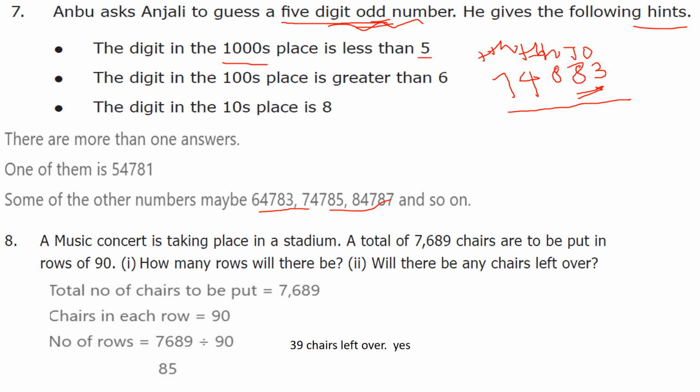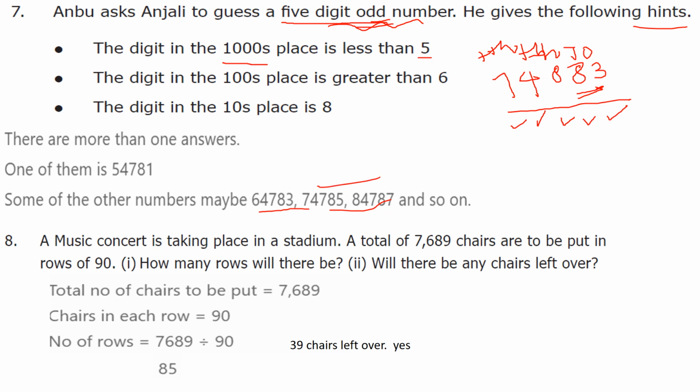Once again we will check the condition. The 1000s place is less than 5, okay, I wrote 4. The 100s place is greater than 6, here I have written 8. The tens place is 8 and the ones place is odd. And I write one number in the 10,000s place also. So we will get various answers.